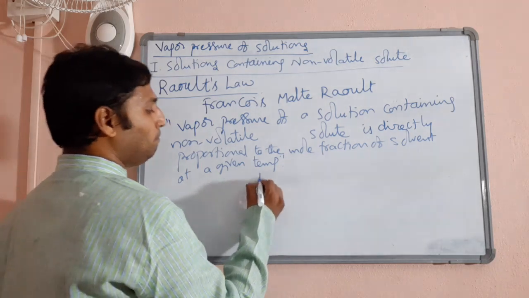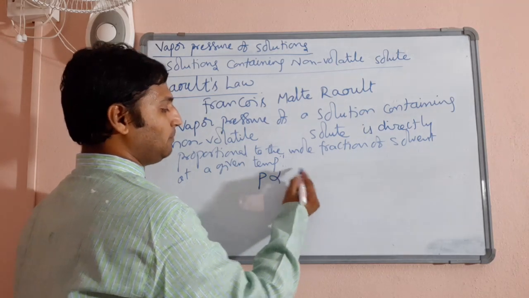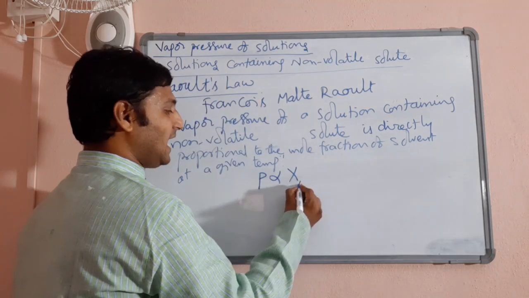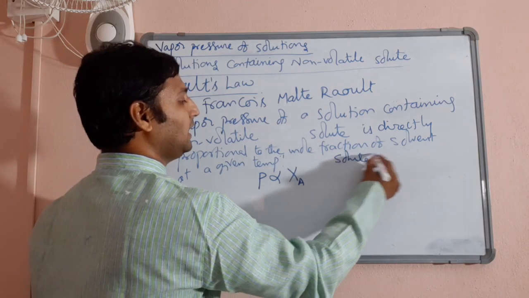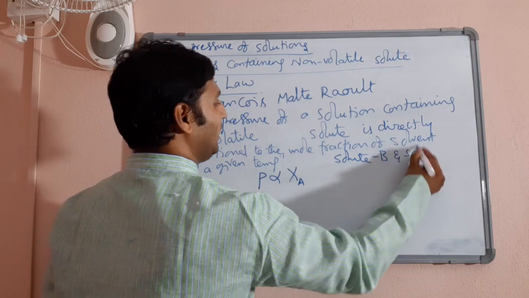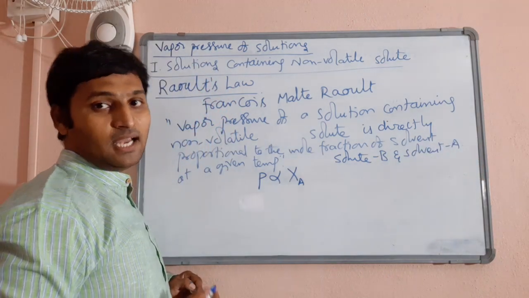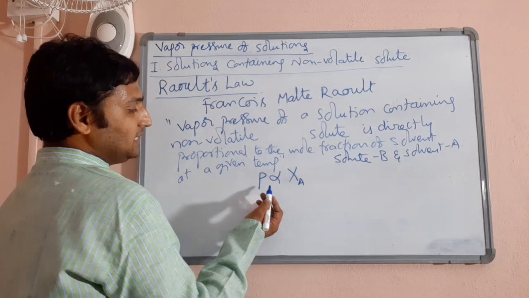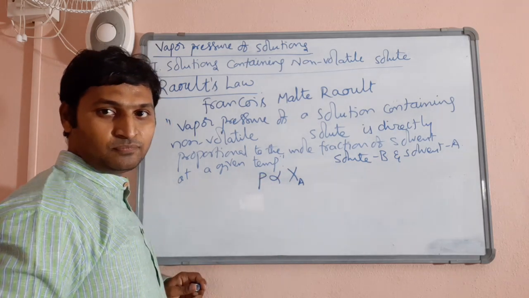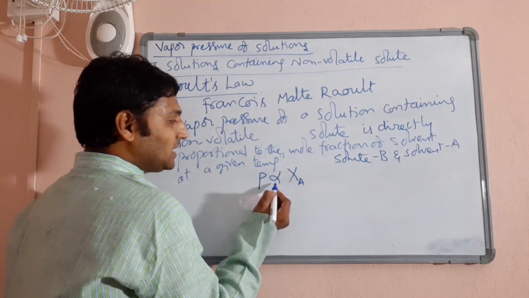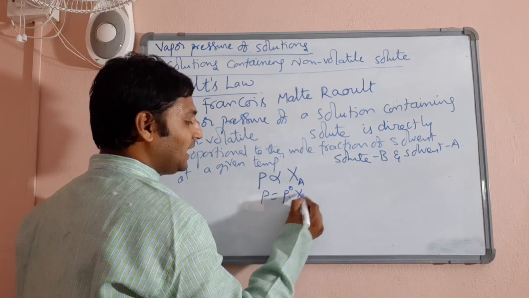So, if you assume the vapor pressure of the solution as P, P is directly proportional to XA, assuming I am calling the solute B and the solvent A. The proportionality constant in this case is going to be P naught.